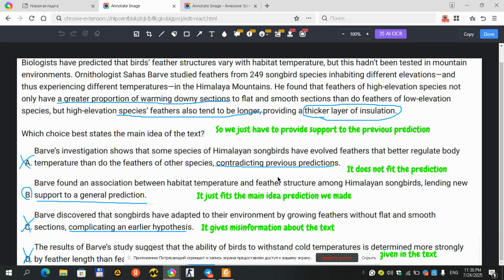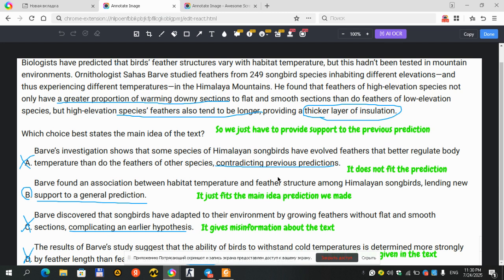He found that feathers of high elevation species had a greater proportion of warming downy sections, which means the birds that flew in the higher grounds of the mountain had a lot thicker feathers, which kept them warm, compared to the low elevation species, whose feathers were not as long.